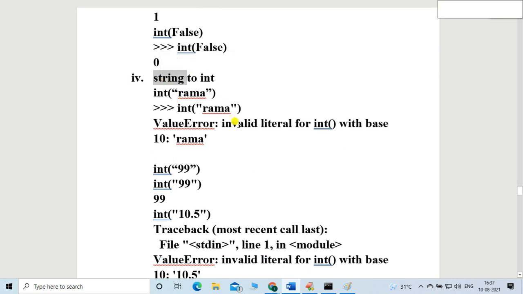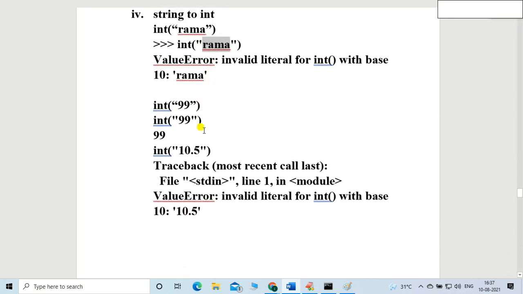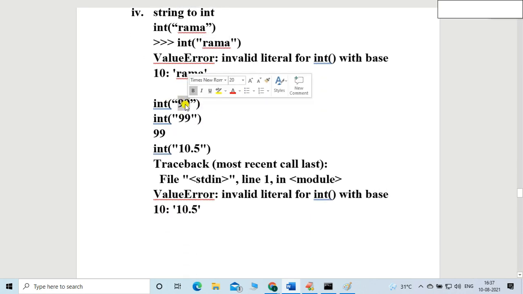We already discussed these things, friends. Why? This is a name, Rama. How can you convert the name Rama into an integer? Is it possible? Not at all. Not possible. No chance.